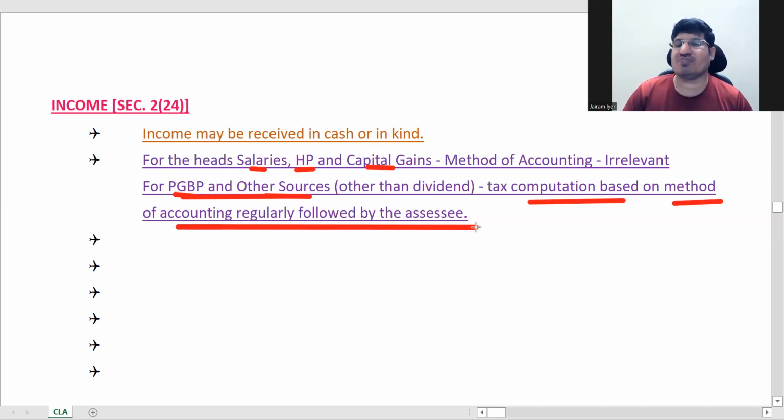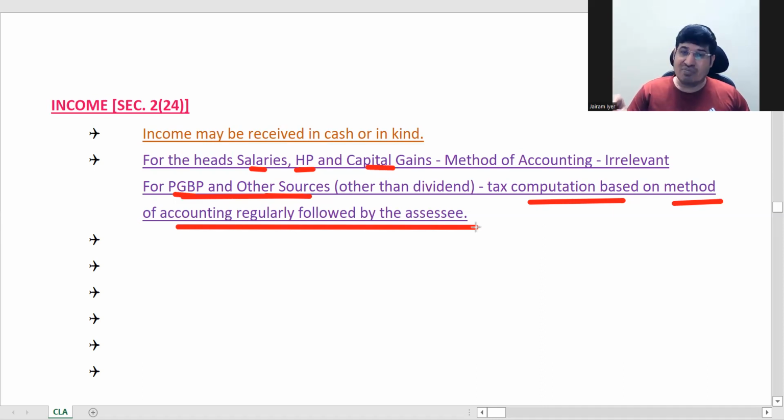by the assessee. There can be 2 methods: one is cash basis, one is mercantile basis. Professionals normally follow cash basis, while companies mostly follow mercantile basis.